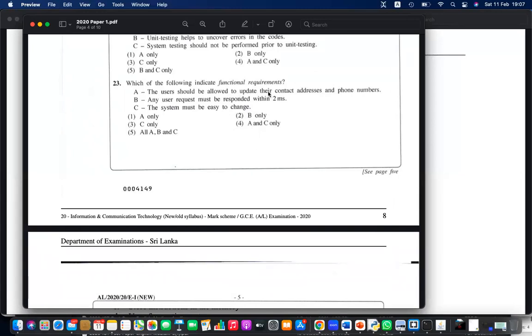Users should be allowed to update their contact address and phone numbers. Functional. Any user must be responded within 2 seconds, 2 milliseconds.